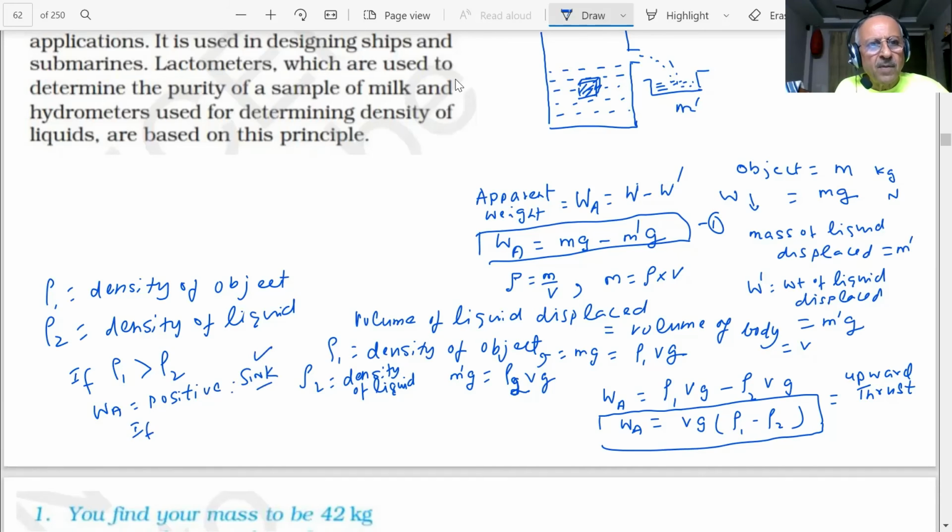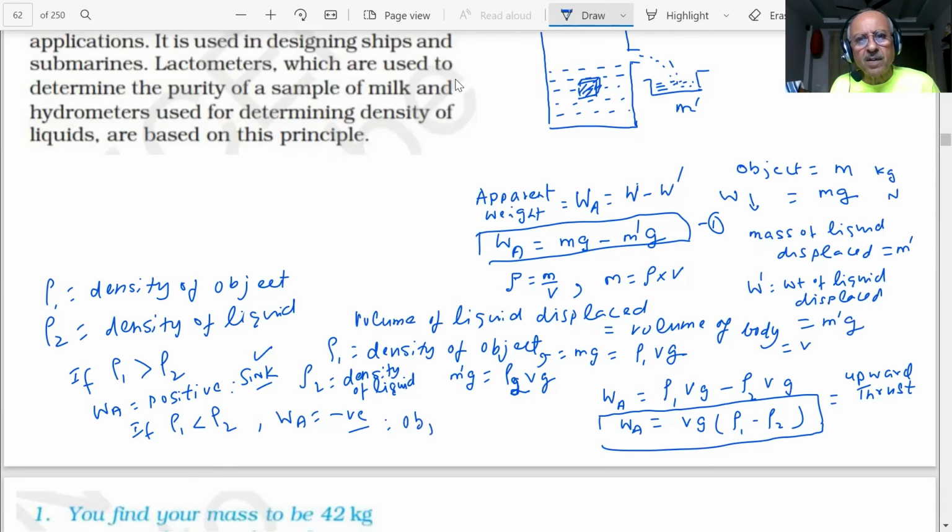If the density of the object is less than the density of the liquid, what will happen? Now WA will be positive or negative? Negative. That means, student, the apparent weight is negative now. Apparent weight is negative means what? Loss in weight is negative means what, student? The object will float.